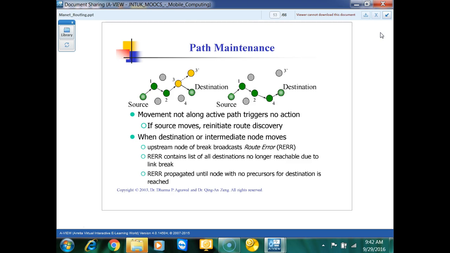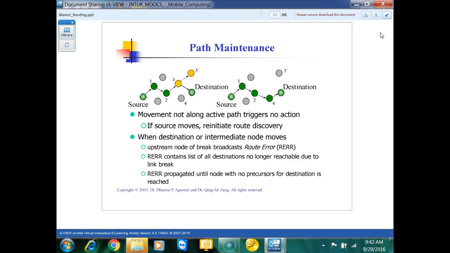Why? Because the source moves, it will reinitiate the route discovery. Suppose the source moves in the topology, it will start the route discovery again.